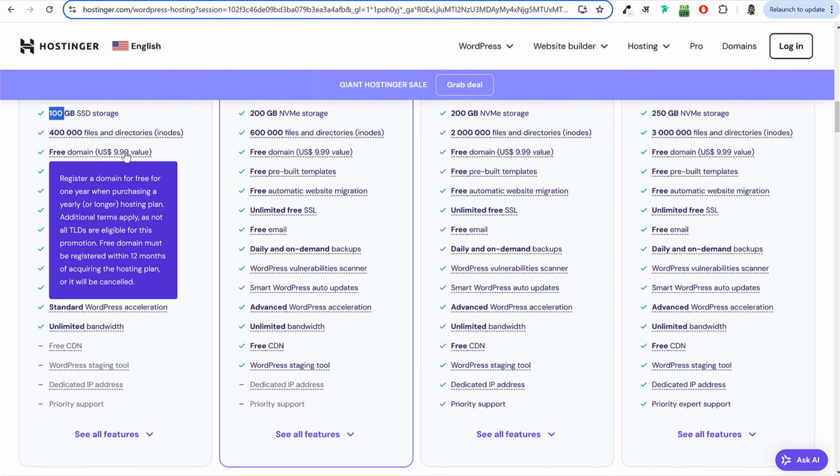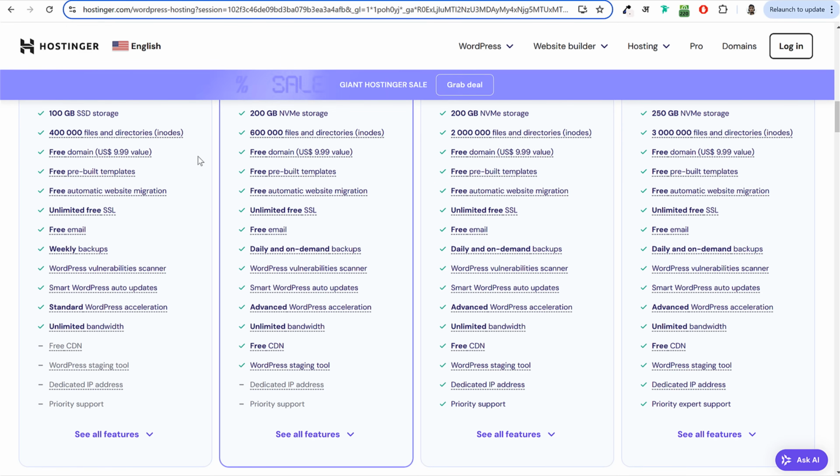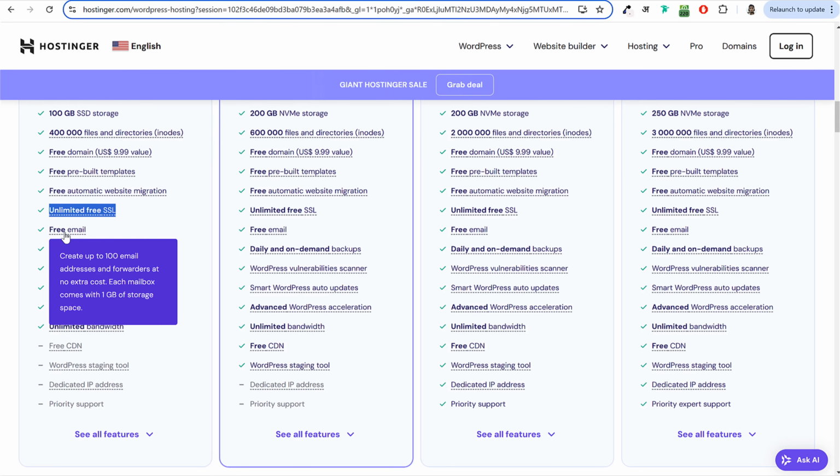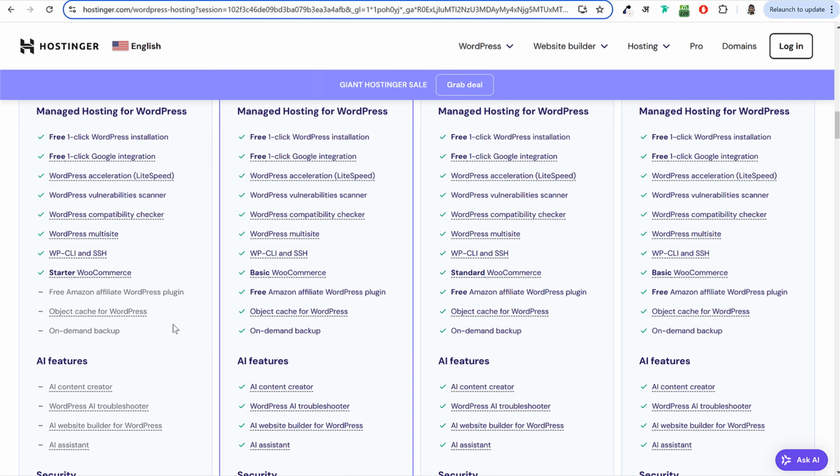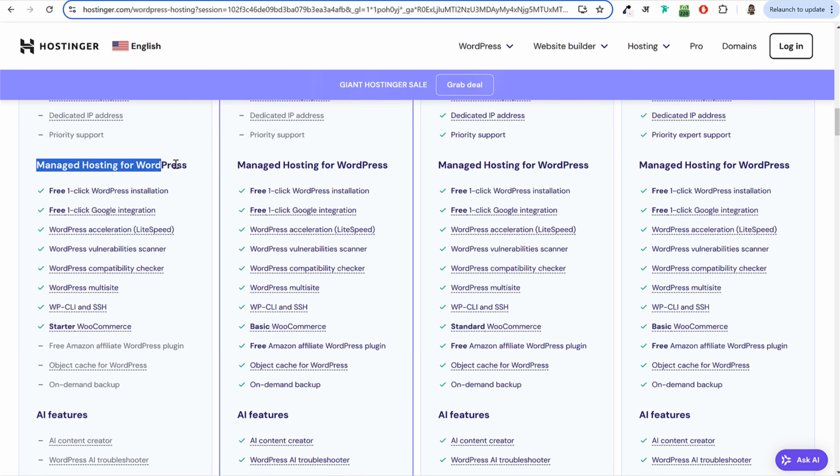With that, we also get a free domain name. Don't need to purchase a domain name. You're getting it for free. We get many different features. Most importantly, we get free unlimited SSL certificates, which is very important for an e-commerce website. We get a free business email account. And after that, if you click on see all features, we get so many different features related to WordPress.